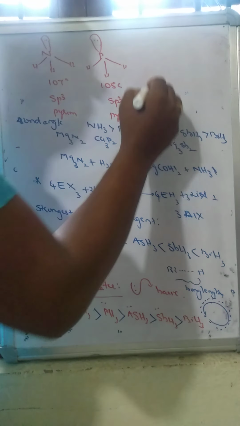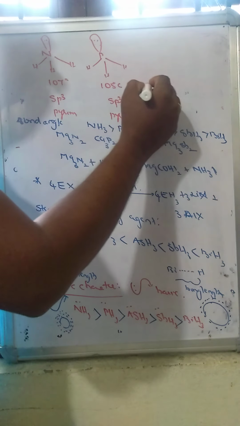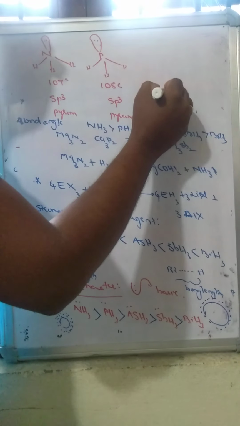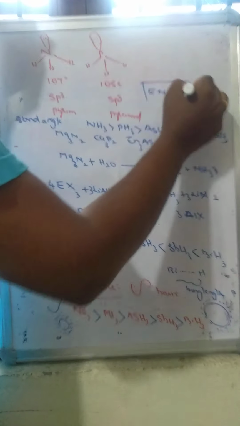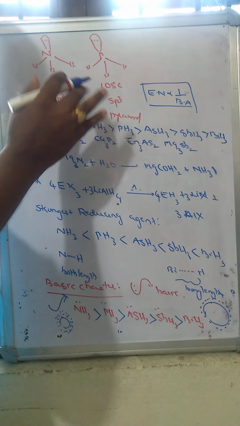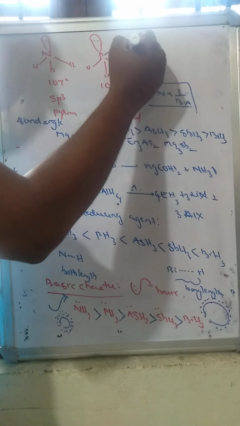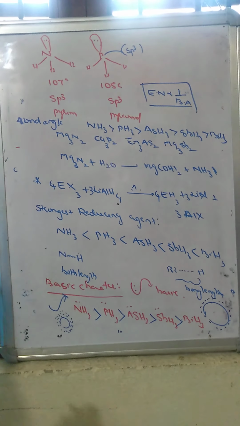The reason is that as the central element's electronegativity decreases, the bond angle decreases, and the proper orientation of sp3 hybridization with the lone pair decreases. That's why the bond angle gradually decreases among these hydrides.